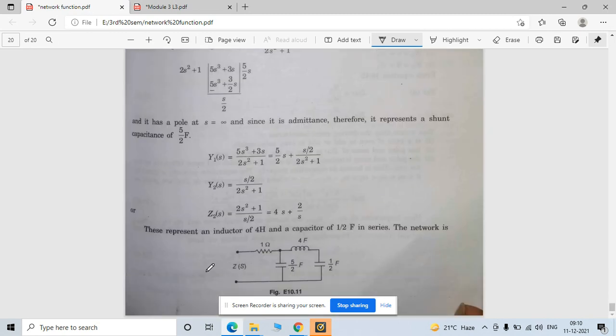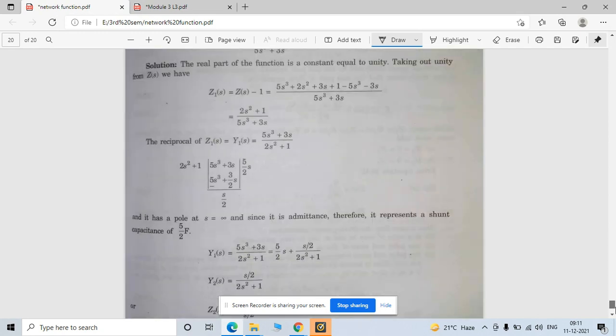Such types of circuit you can easily draw. You can also cross verify this circuit by using the Laplace transform. If you apply the Laplace transform, you can analyze your transfer function at the actual condition, and reverse check your problem.